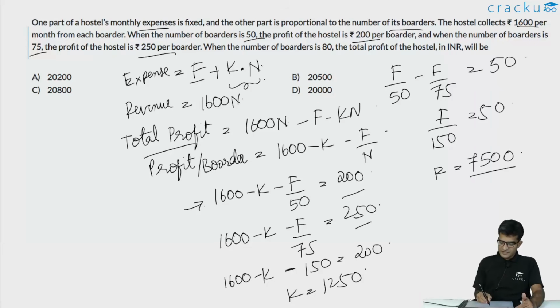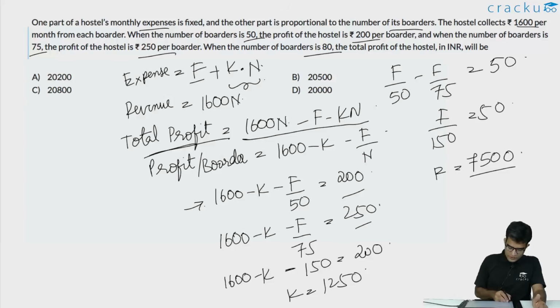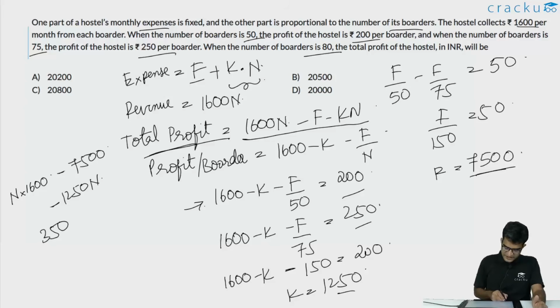We are asked to calculate the total profit when the number of boarders is 80. The total profit is 1600 N minus F minus KN, or the total profit when N is equal to 80 will be equal to N into 1600 minus, what is F? 7500 minus KN. K is 1250, minus 1250 N, or simplifying it, this is 350 into N minus 7500.